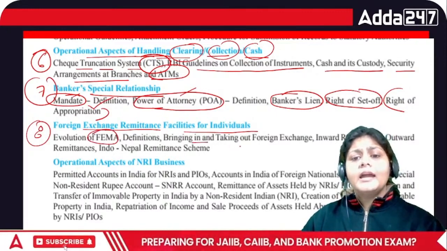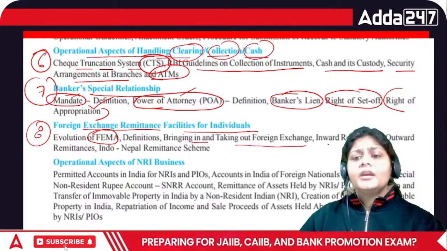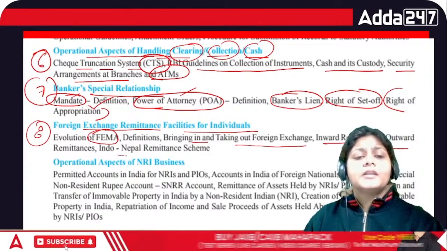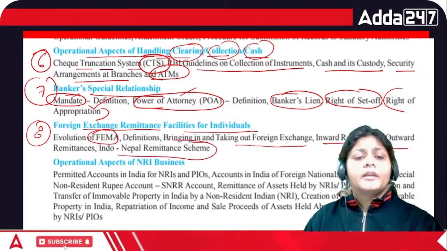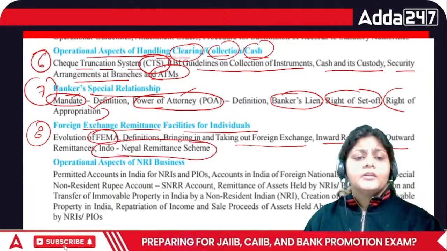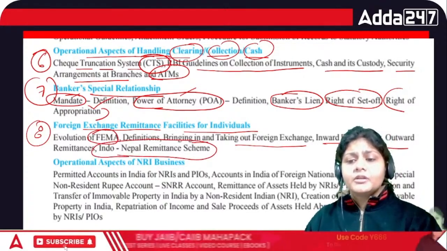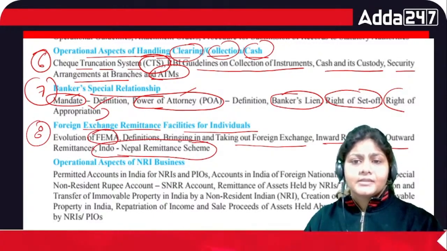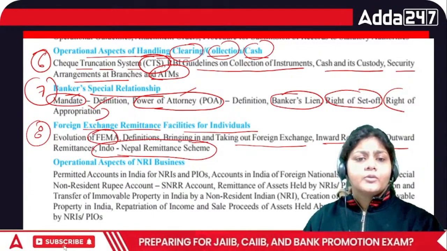Then bringing in and taking out foreign exchange, inward remittance, outward remittance, and what is the Indo-Nepal remittance scheme, right? So what all are the provisions included in the Indo-Nepal remittance scheme, this also we are going to cover.